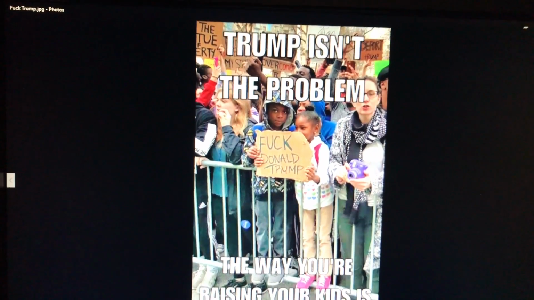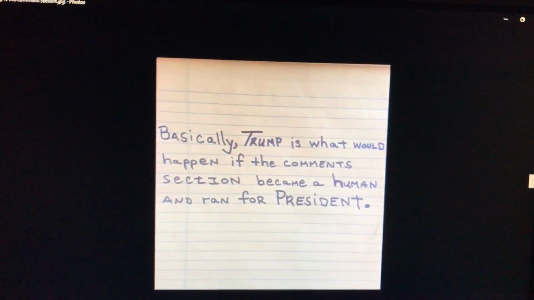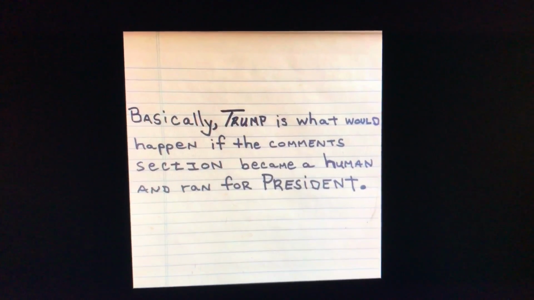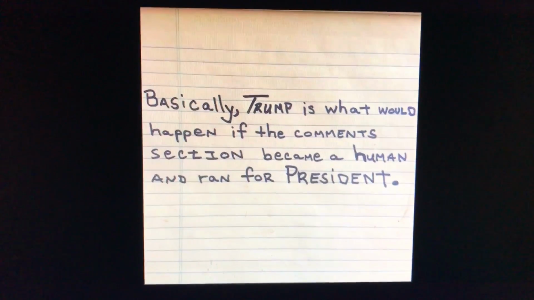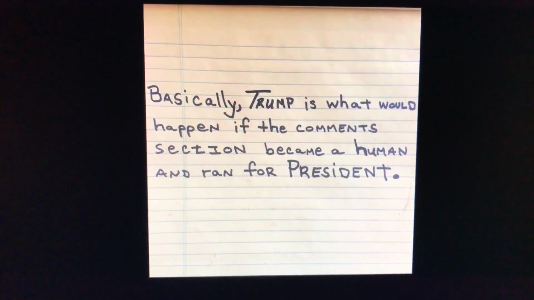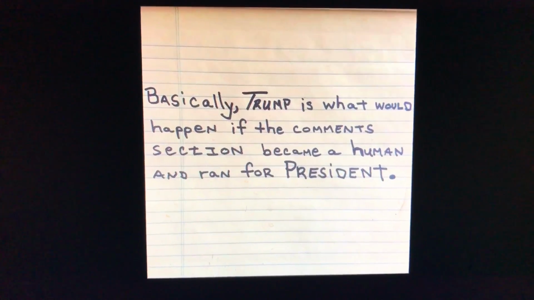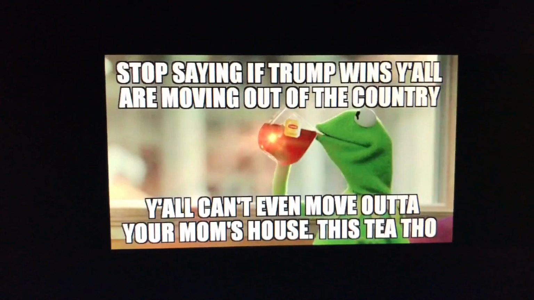Okay, it says Trump isn't the problem, the way you're raising your kids is. Basically, Trump is what would happen if the comment section became a human and ran for president. Even the negatives about him are 100% true, and I kept the negatives. I'm not afraid of the negatives. I was never afraid of the negatives. I loved them. Anytime I saw something that I thought was funny, I just kept it.